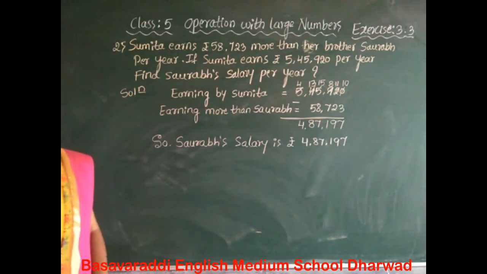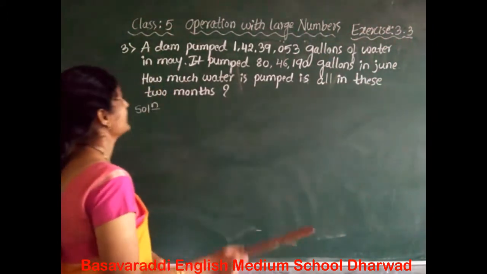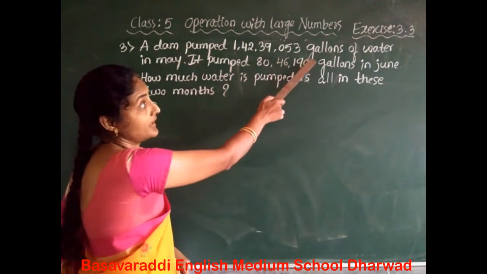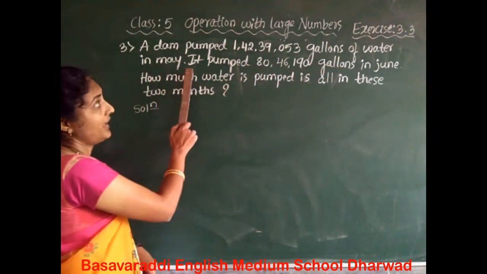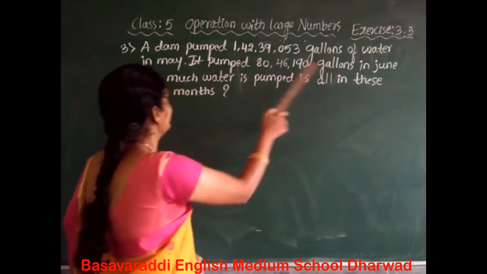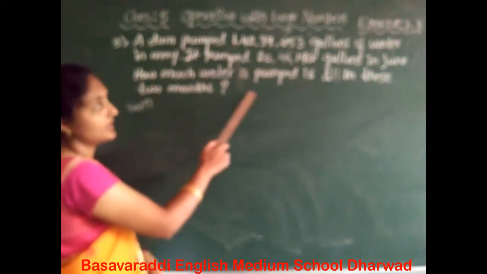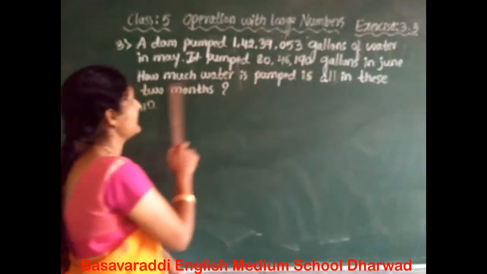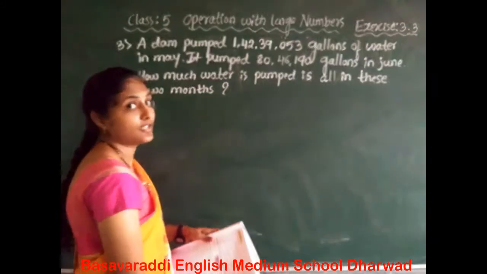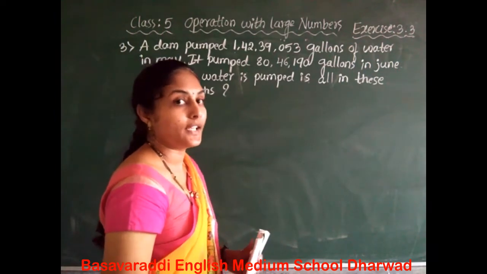Okay, let us move on to the third main question. The third question is a dam pumped 1,42,39,053 gallons of water in May. It pumped 80,46,190 gallons in June. How much water is pumped in all in these 2 months? It means the addition there. Yes, before that, what is the gallons? The gallons means the 6 bottle measurement is called the gallons.